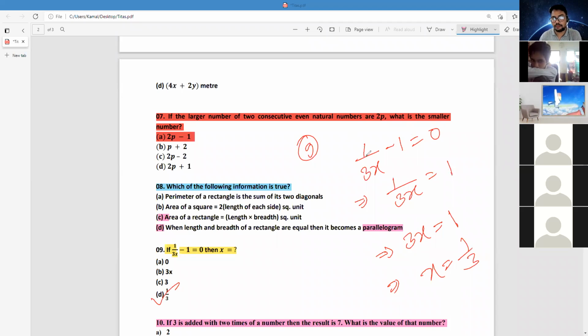This is another important question, number 9. You can take the screenshot also. You can write the answer in your classwork copy. Sometimes these types of questions may have to be answered in the TAT part, number A or number B. What is the answer of number 7? Number 7 is already done, Baba. Number 7 answer is twice P minus 2, number C.